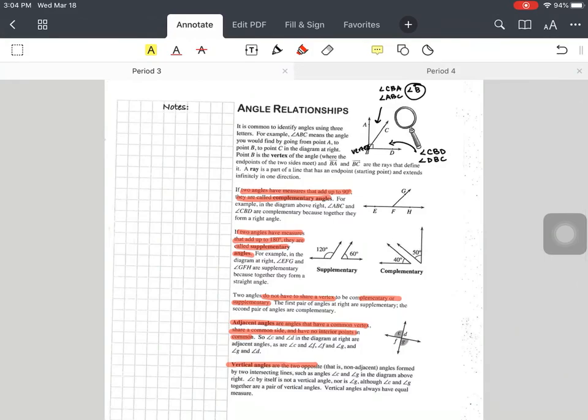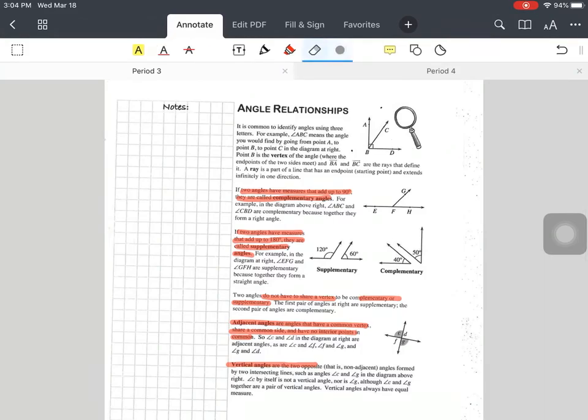So far we have learned about acute angles. Acute angles are less than 90 degrees. Right angles are exactly 90 degrees. Obtuse angles are between 90 and 180, so between a right angle and a straight angle. And then straight angles are exactly 180 degrees. Okay, so we're going to add to your toolbox of angles.